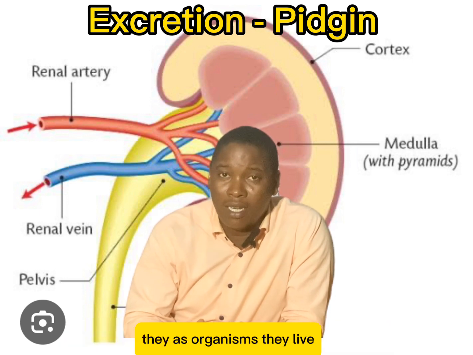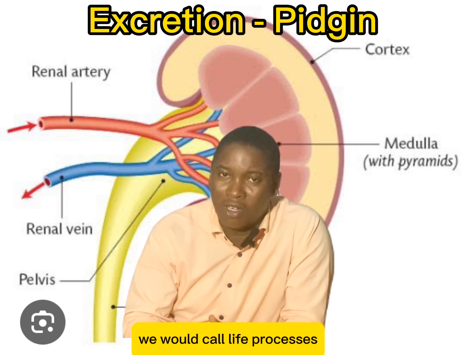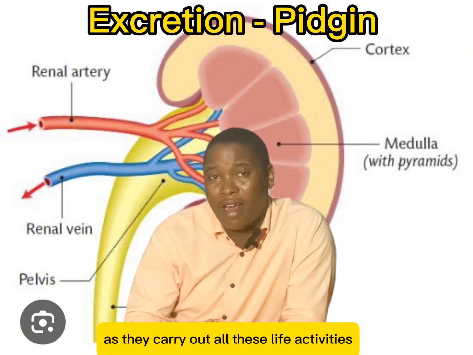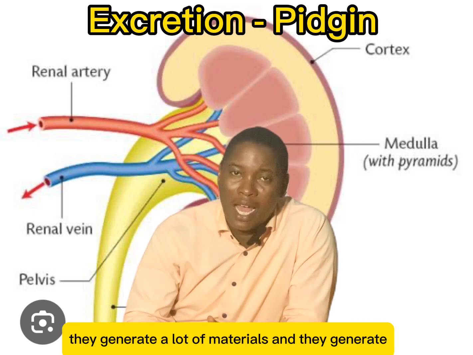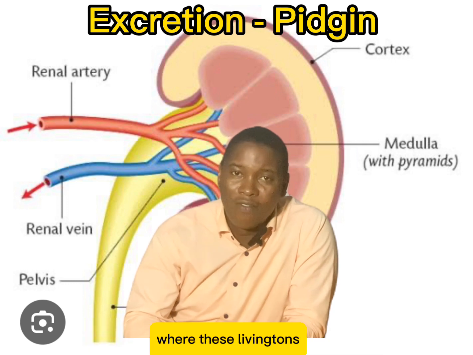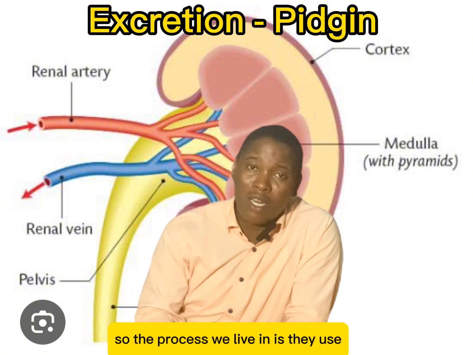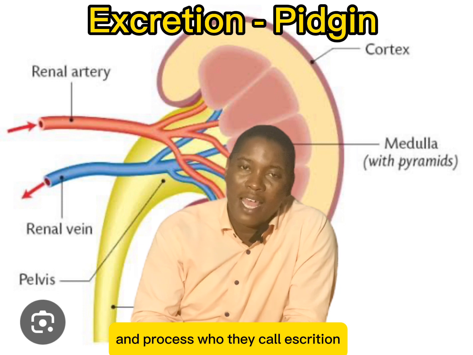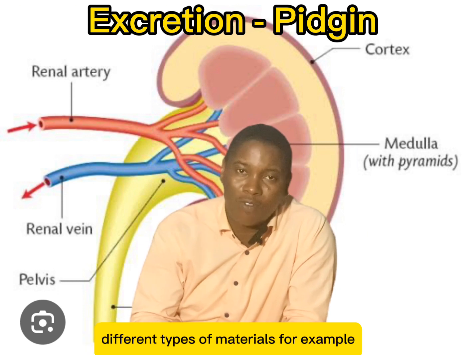As organisms dey live, they run through a lot of processes wey we dey call life processes. All these our reproduction, irritability, all these different things. And as they carry out all these life activities, they generate a lot of materials, and they generate wetin we dey call byproducts or waste products wey these living things need to remove from within their system. So the process wey living things dey use remove all these things from their system na the process wey we dey call excretion.